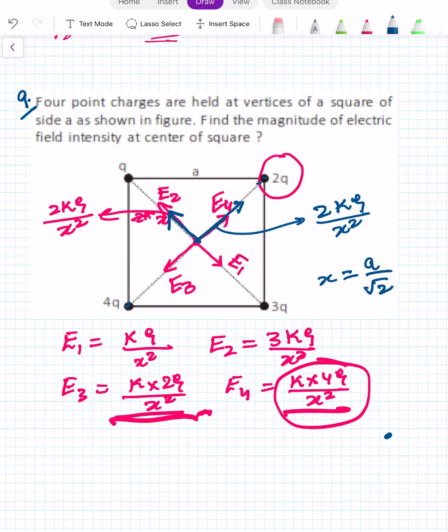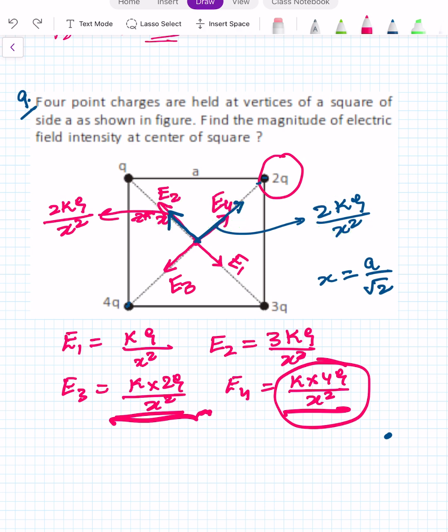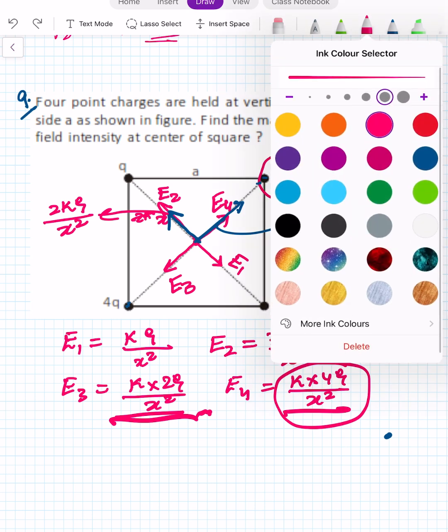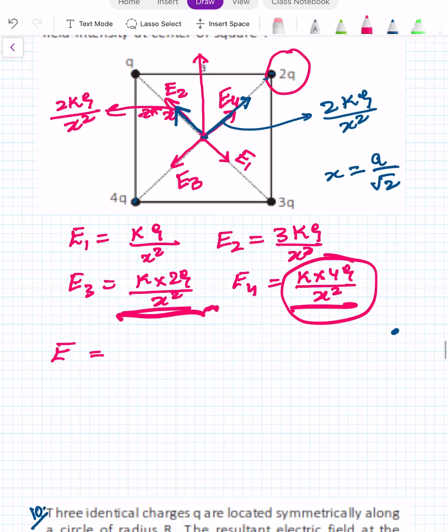X is this. So now these are two vectors of equal magnitude at an angle of 90 degrees. So their resultant will be in this direction. And this is going to be equal to root 2 into 2KQ upon x square.